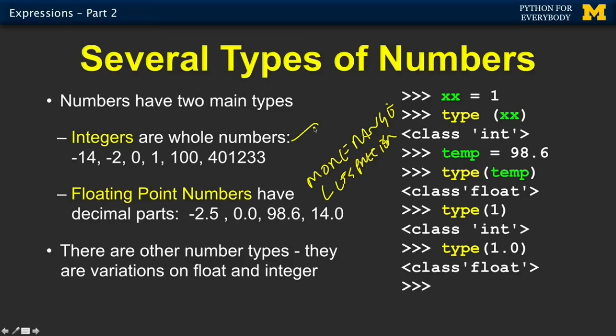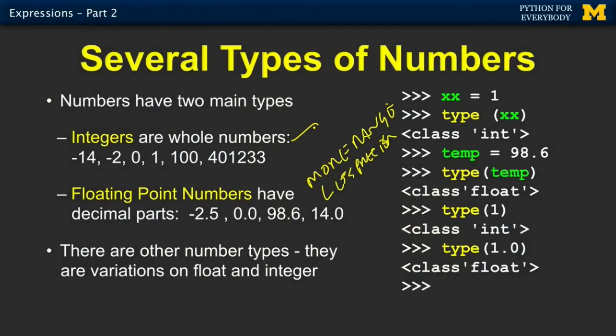Integers are perfect, but there's a limit, like 4 billion or 4 trillion or something. Don't worry too much about that. There is a choice that you make. You tend to use floating point numbers for things like temperatures or speed. Turns out that you don't use floating point for money, even though in our first examples we'll be bad and use it for money. But shh, don't tell anybody that I'm using floating point for money.